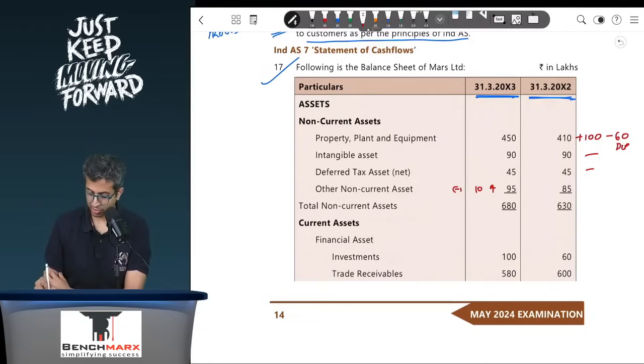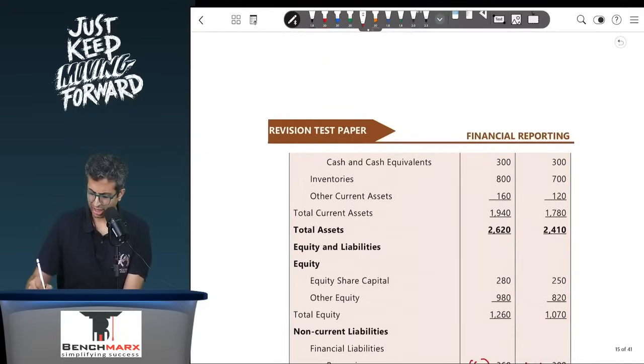Financial assets investment. So this investment is increasing by 40, and hence this 40 will appear as a cash flow from investing, 40 rupees paid. Trade receivables, there is no further adjustment. So over here there is a reduction in trade receivables of 20. Reduction means you will add. Cash and cash equivalent, opening and closing, will appear at 300. Inventories, there appears to be an increase in the inventories by 100. Increase in inventories you will subtract. Other current assets, there is an increase like prepaid expenses, for example, of 40, which we will usually deduct.